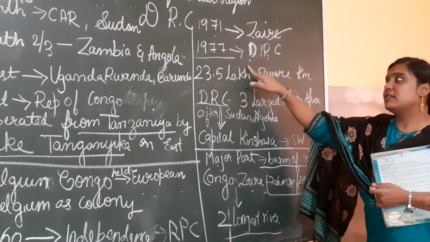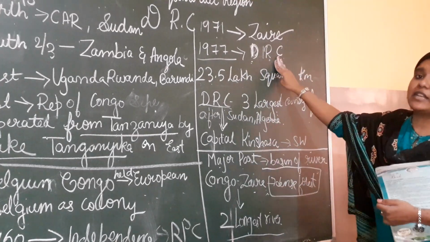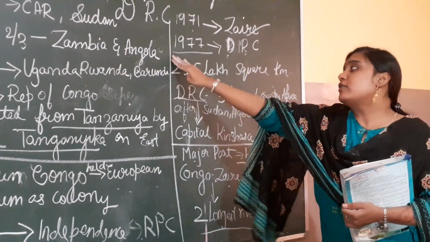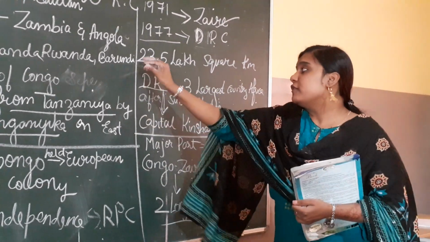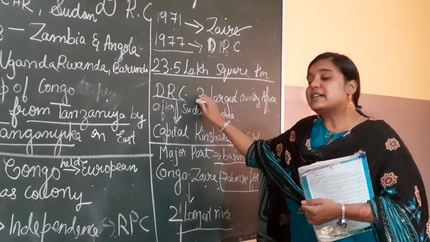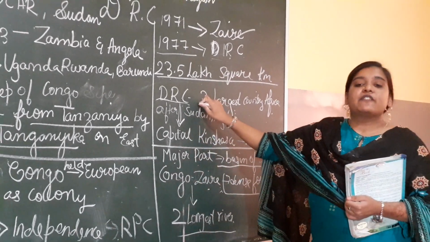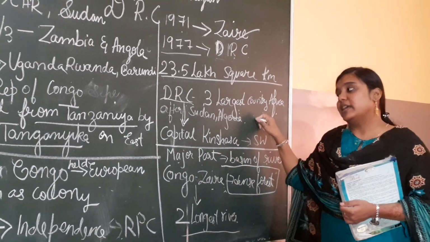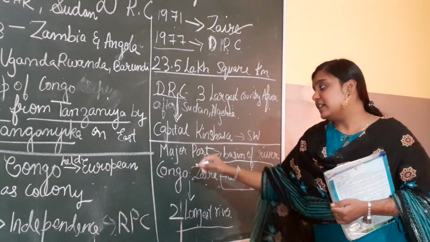Once again in 1977 they renamed it as the Democratic Republic of Congo. Its location in Africa is 23.5 lakh square kilometers. And DRC is the third largest country in Africa. First is Sudan, second is Algeria. Okay. Then the capital of DRC is Kinshasa.